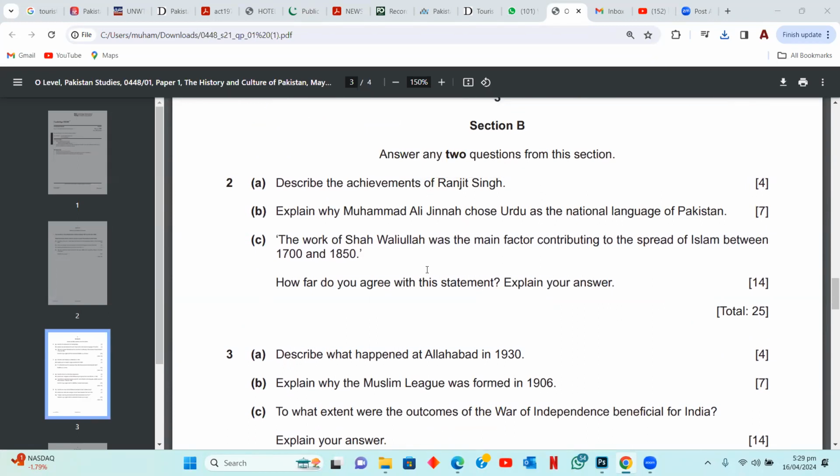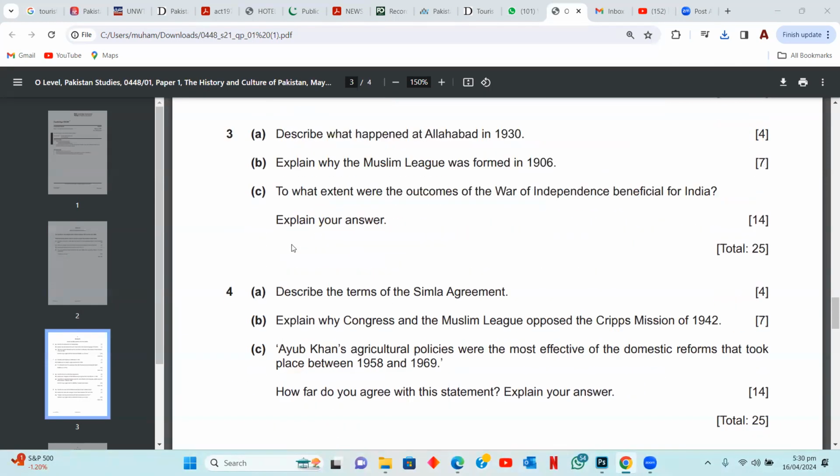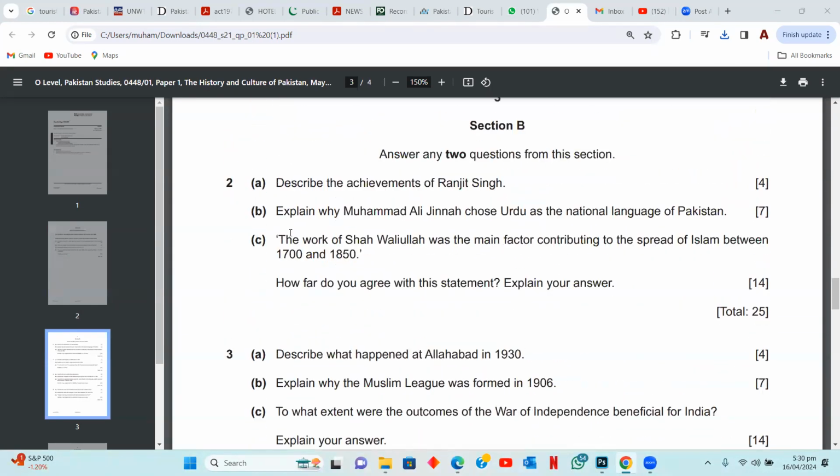All right, guys. So we're discussing History and Culture of Pakistan, May/June 2021, and this is Section B. In the previous video, you must have watched our discussion on Section A and all the compulsory questions. Section B is the part where you have to attempt any two questions from the section. Two questions, that means any two sets of questions: two, three, four, and five. These are four questions here, and you have to select any two.